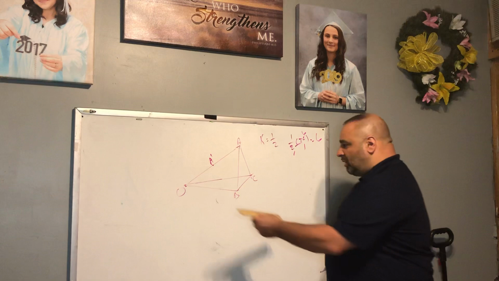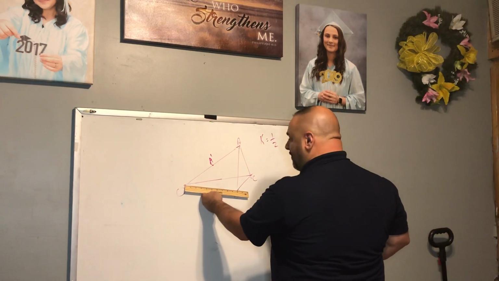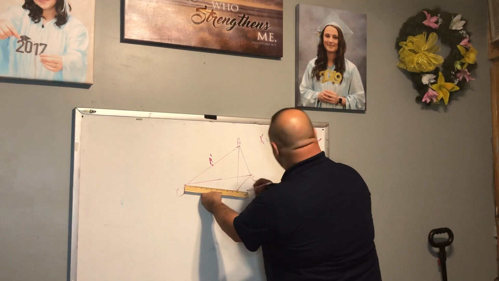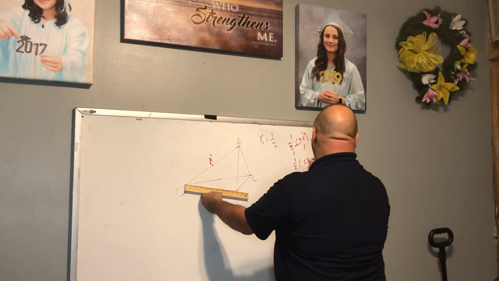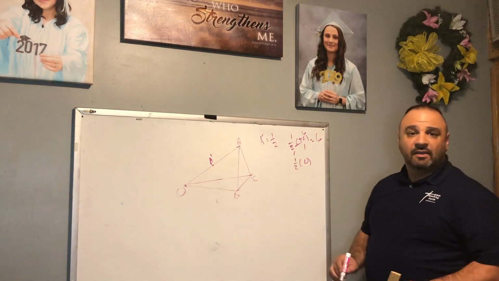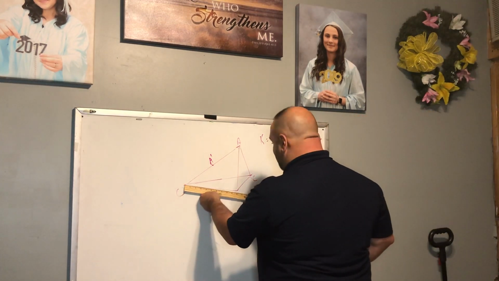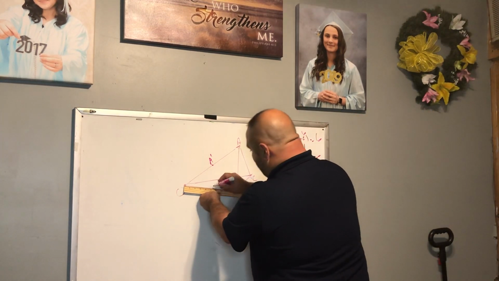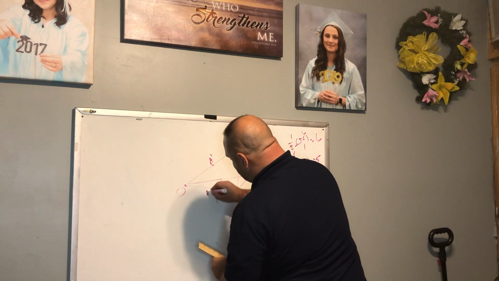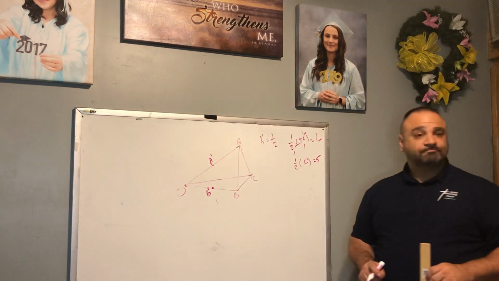All right, now let's measure OB. OB we have is 10. So then 1/2 times 10 would be 5. So at 5, we're going to put point B. We're going to call this B prime.